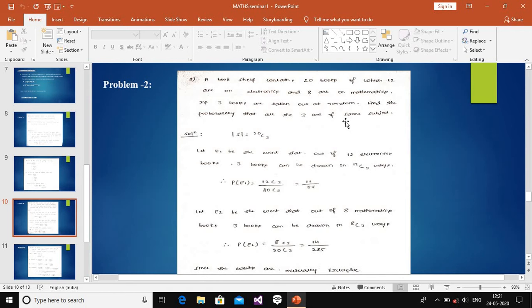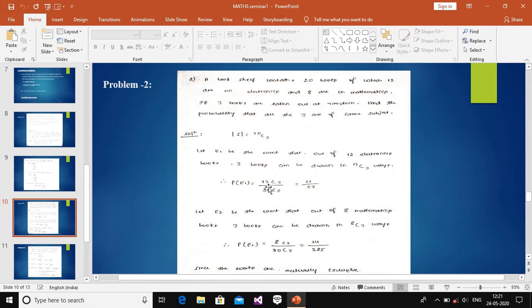The total number of books is 20, so the sample space is 20C3, since we take only 3 books randomly. First we identify the electronic books as E1. The event E1 is that out of 12 electronic books, 3 books are randomly drawn, so 12C3. The formula is P of E1 equal to E1 divided by the sample space.